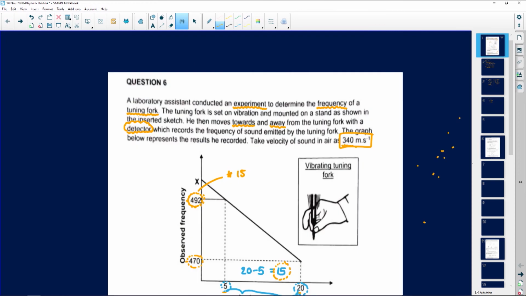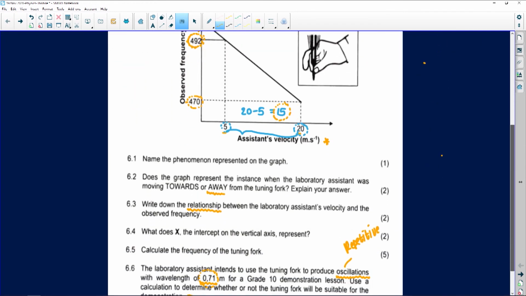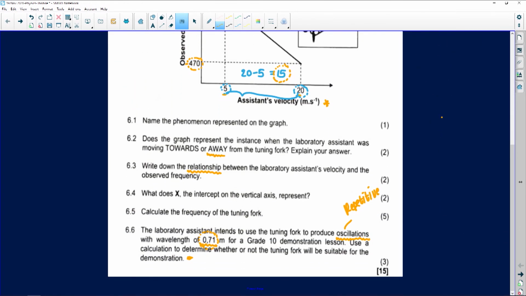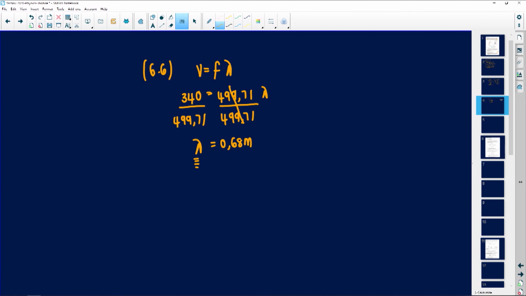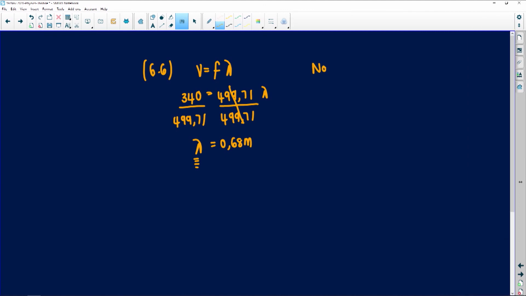Let's go back to the question. The question asked us, the lambda required for the demonstration is 0.71. Now, we must determine whether or not the tuning fork will be suitable for this demonstration. No, it's not going to be suitable. I'm going to write here. Remember to always write: No, it is not suitable. So you can continue to actually make your examiner very proud.